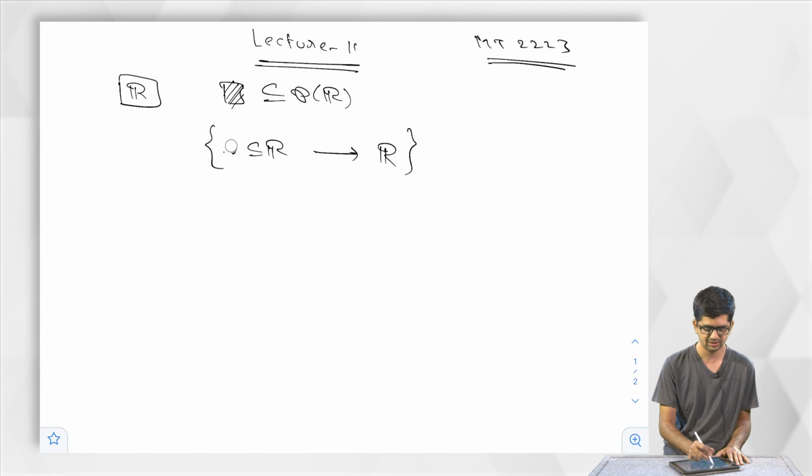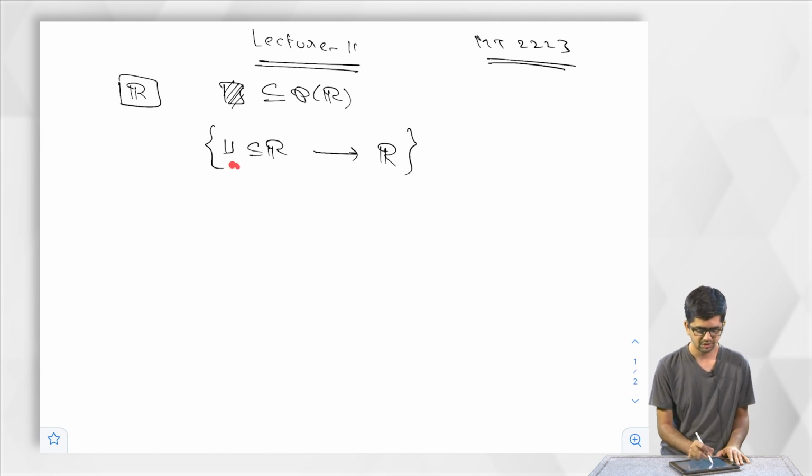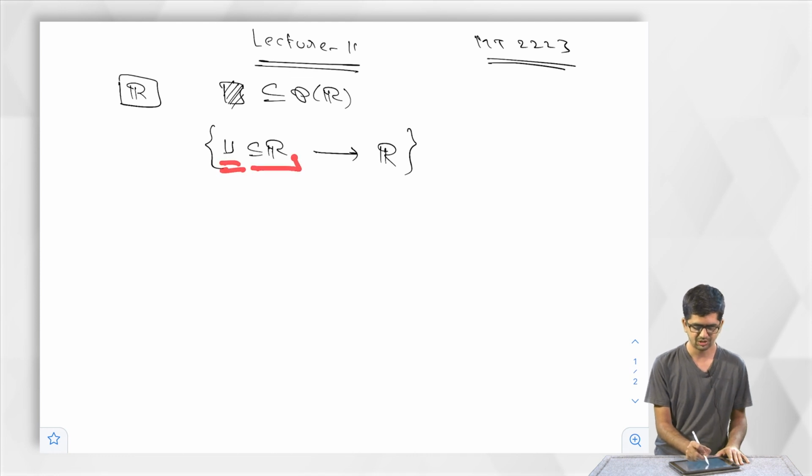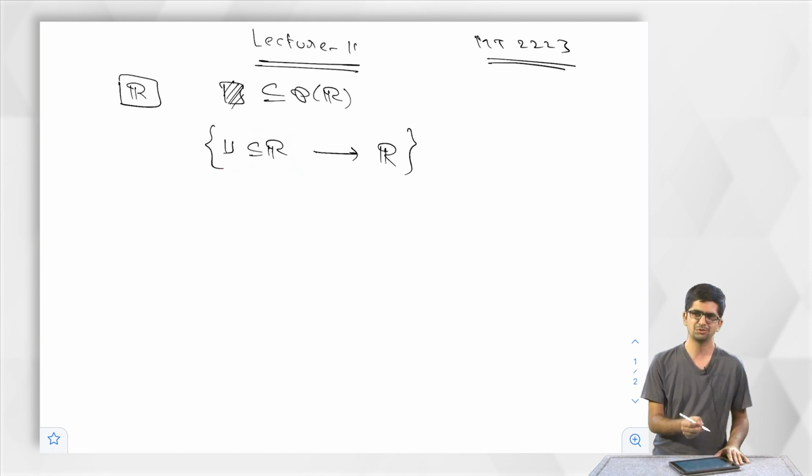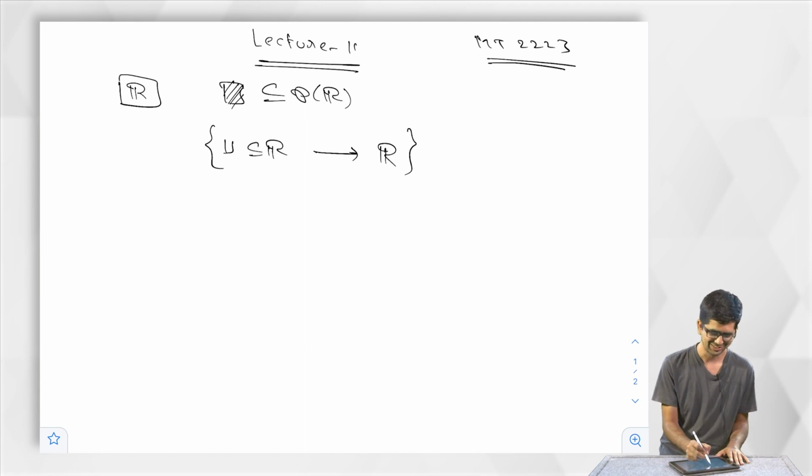So, let me replace this again by U. This notation is only to say that this set U is actually a subset of R. Once we know that it is a subset of R, this is not necessary to remind, this is only to remind yourself that whatever I am writing, it is a subset of R. Because I said so many times, I am assuming you will remember this, so I am removing this.